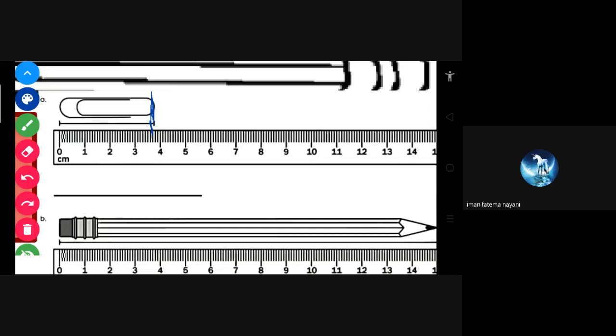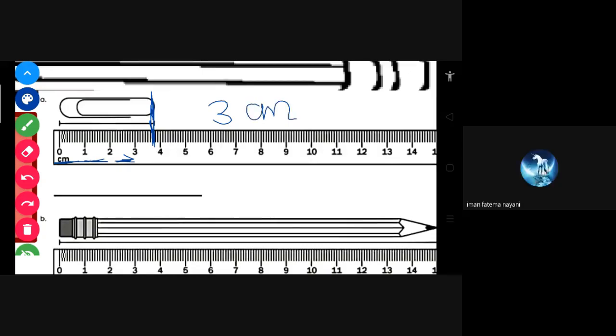This is a paper clip, and millimeter is 40 millimeter. But you can see that it is not exactly 4 centimeter; you can see this much space is there. I am saying that it is not exactly 4 centimeter, but it ends before 4. That's why 3 centimeters are already there: 1, 2, and 3.